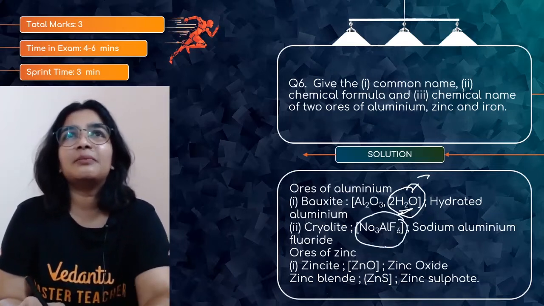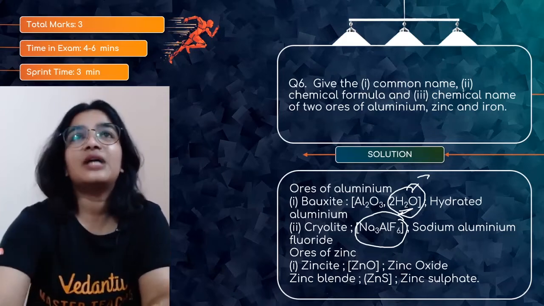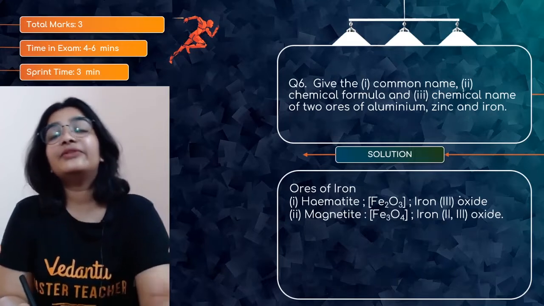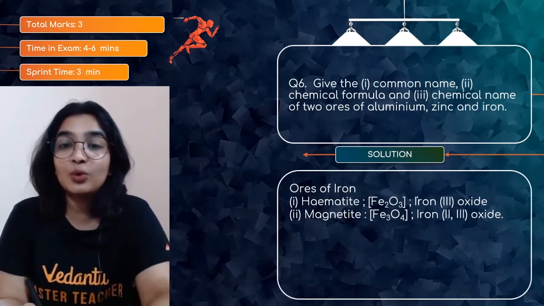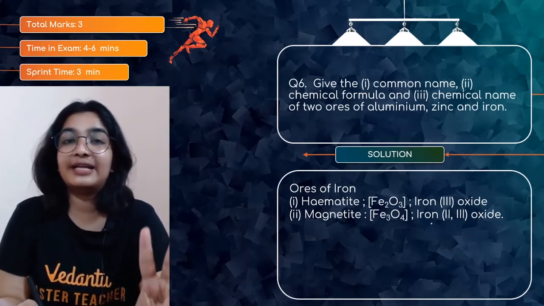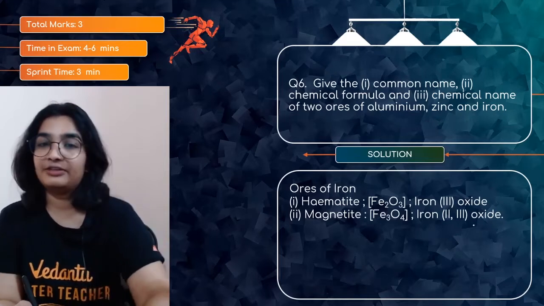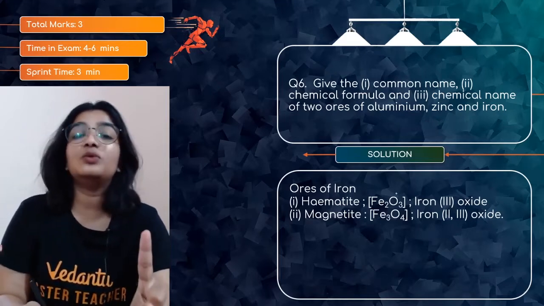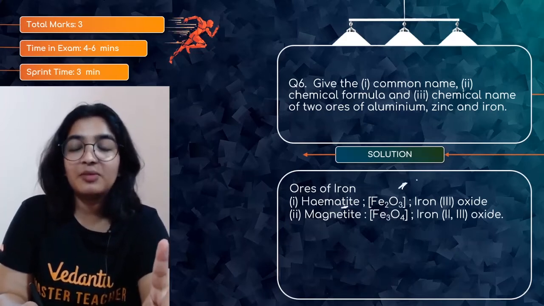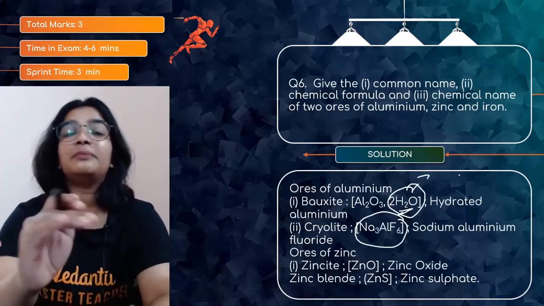So zinc is zinc blende and zincite. So zinc oxide, zinc sulfide. Next iron, hematite, magnetite. So hematite is iron 3 oxide, that is Fe2O3, whereas magnetite is Fe3O4, where you will find iron in both of its oxidation states, Fe2+, Fe3+. So they have asked you to write the common name, chemical formula, chemical name. So you need to mention all three. So let me repeat it.